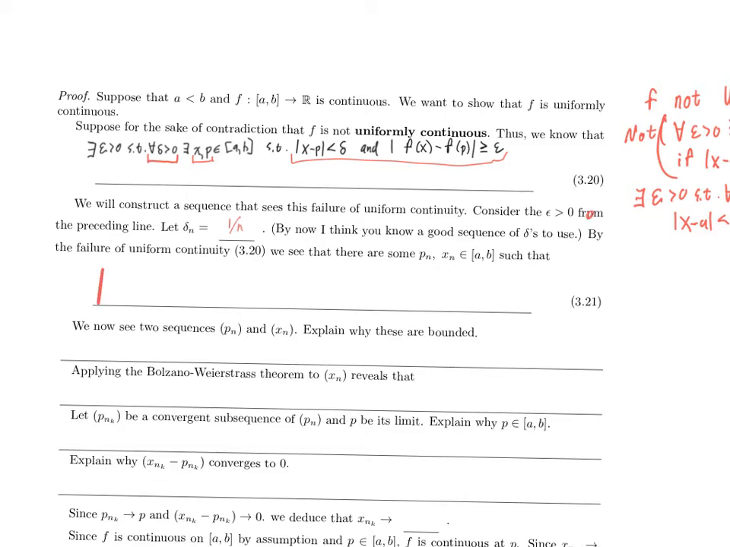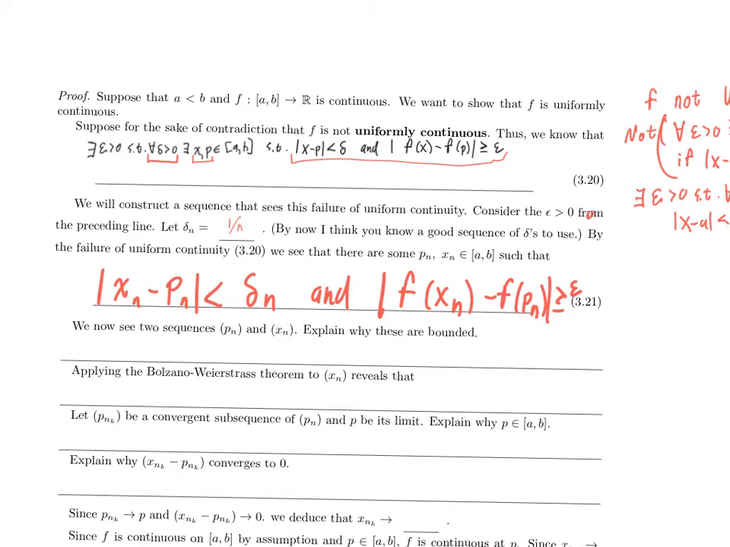Such that the absolute value of x sub n minus p sub n is less than delta sub n, and the absolute value of f of x sub n minus f of p sub n is greater than or equal to epsilon. And remember, that epsilon is a fixed constant. That epsilon isn't something that's getting arbitrarily small.